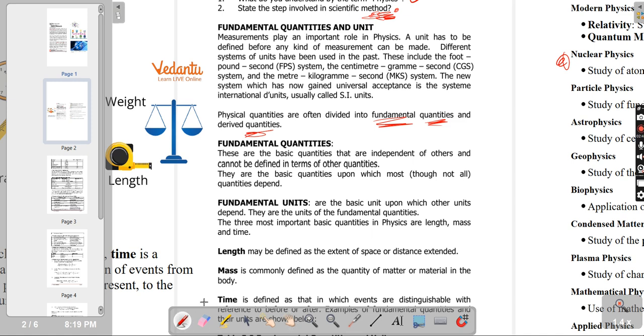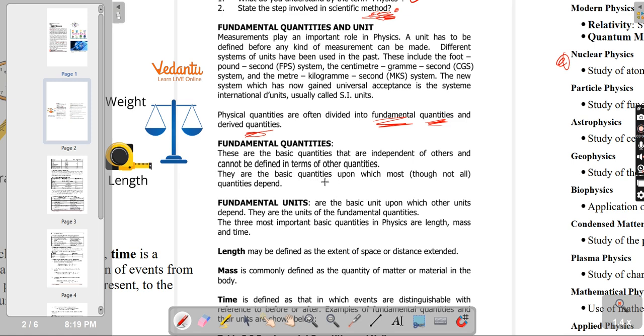So what we mean by this is fundamental quantities are the quantities that exist in their purest form. They are not a combination of one or more quantities. So they are the basic quantities upon which most, though not all, quantities depend.